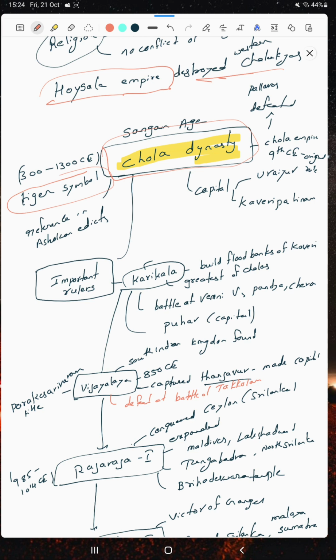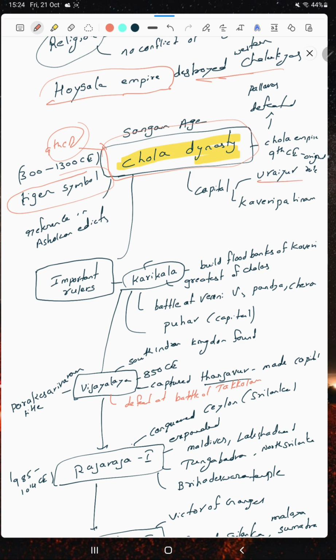There might have been times after 300 when the dynasty collapsed and restarted, which was in the 9th century. The dynasty got major recognition from the 9th century, because the Cholas defeated the Pallavas in the 9th century and then became popular.